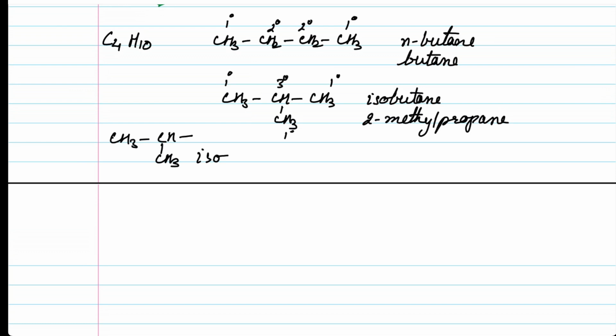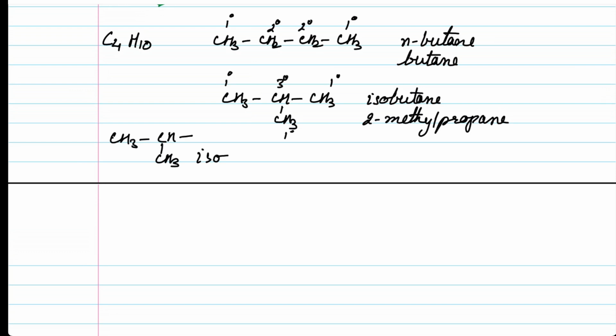In the first structure, two carbons are attached to one other carbon, and two carbons are attached to two other carbons. While in the second structure, three carbons are attached to one carbon and one carbon is attached to three carbons. So these two compounds actually differ in the linking of atoms.